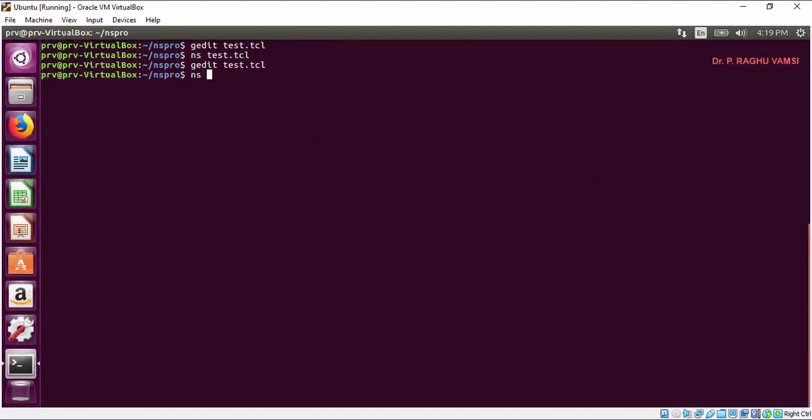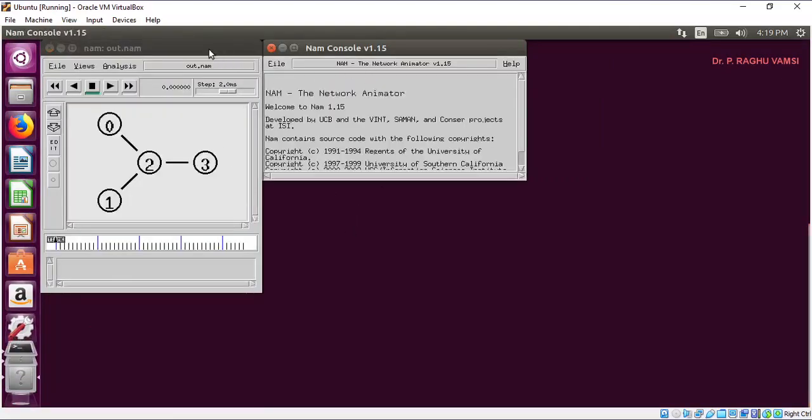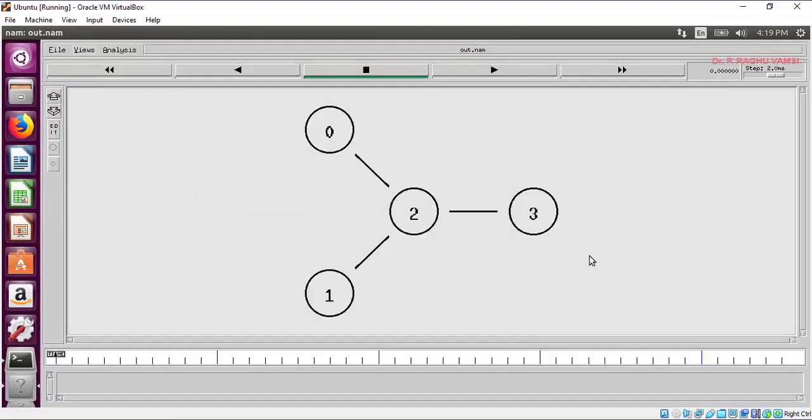Now ns multi-traffic.tcl. So now NAM was opened, consisting of node 0, node 1, node 3. 0 and 1 are sending traffic to 3, and the simulation will start at 4.5 according to the TCL script there.